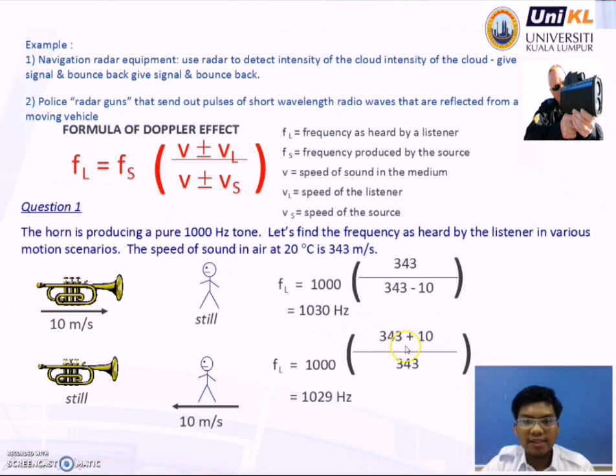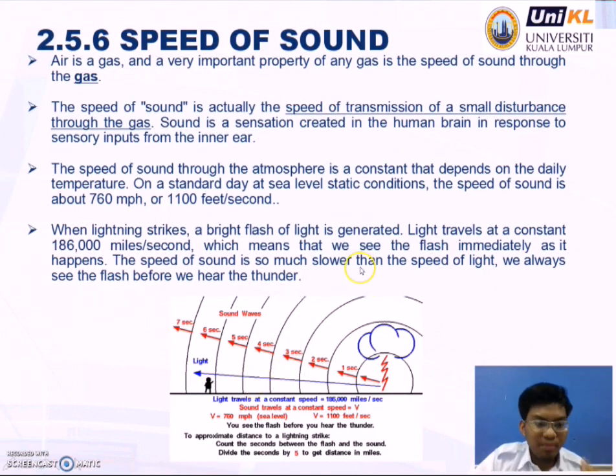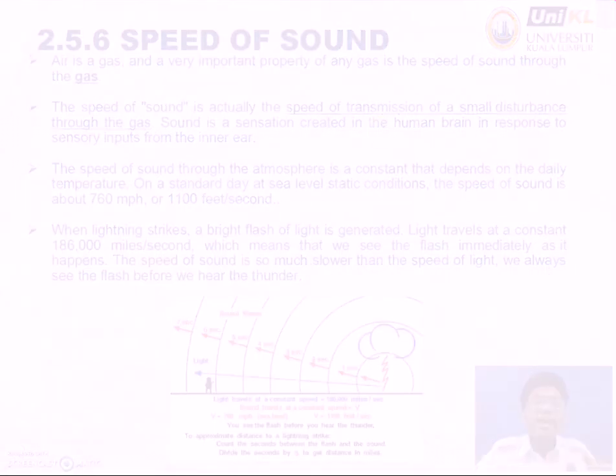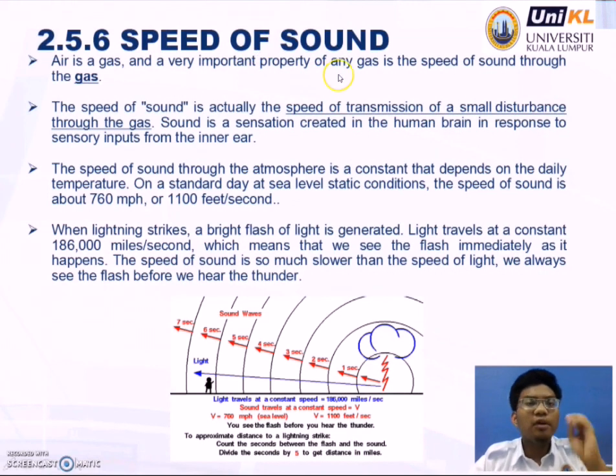Now let's look at when the horn is still, but the person moves forward at 10 meters per second. So FL equals 1000 Hz in brackets 343 plus 10, where 343 is the speed of sound.